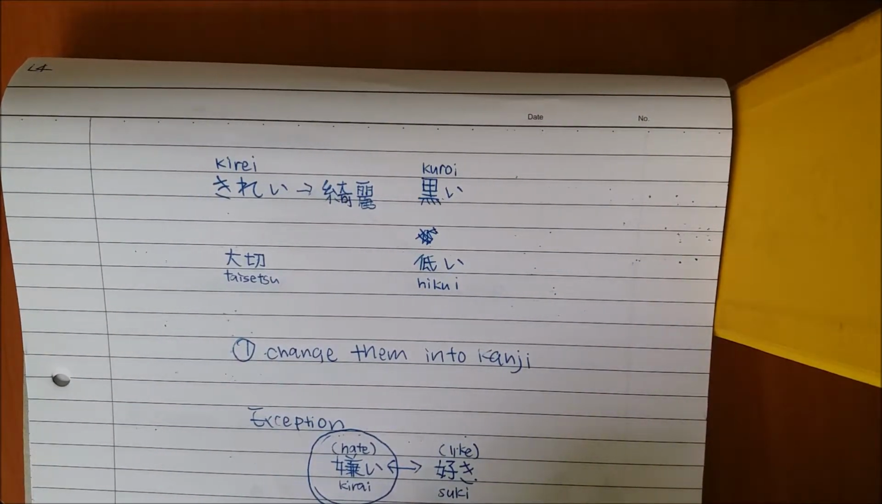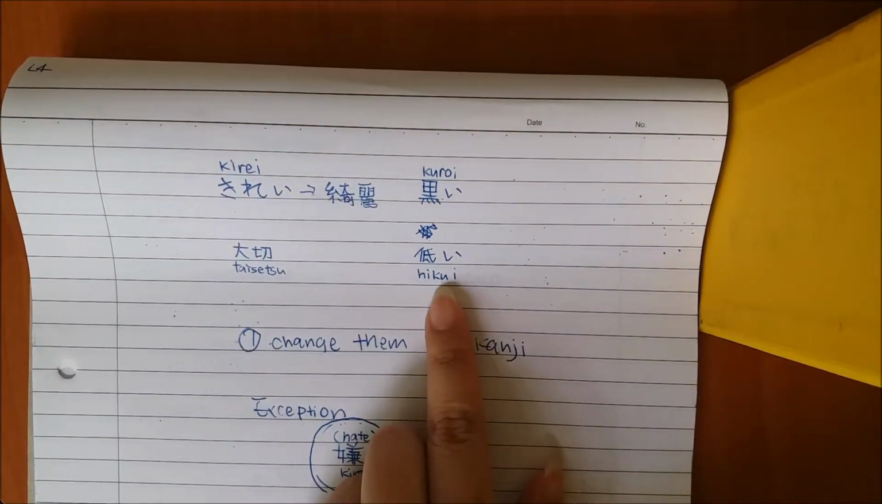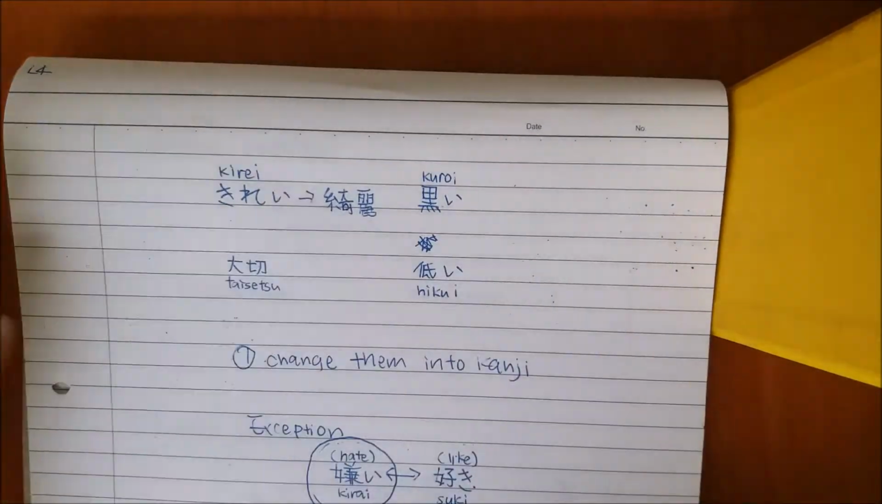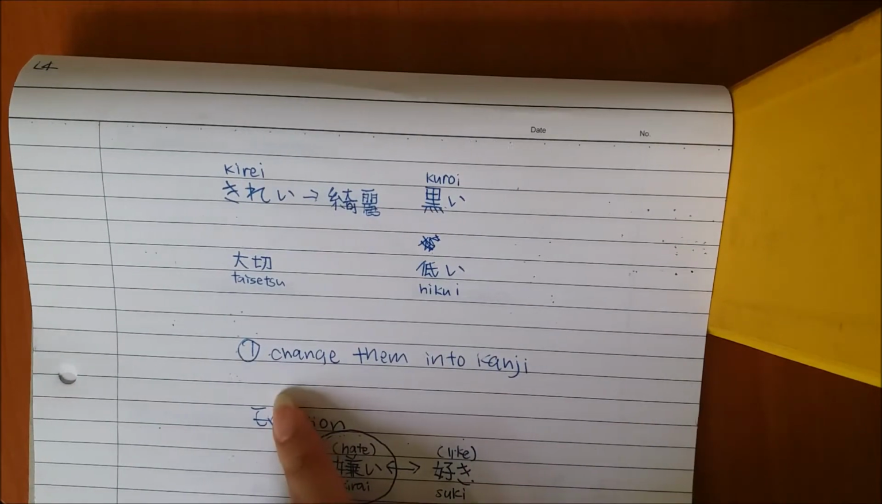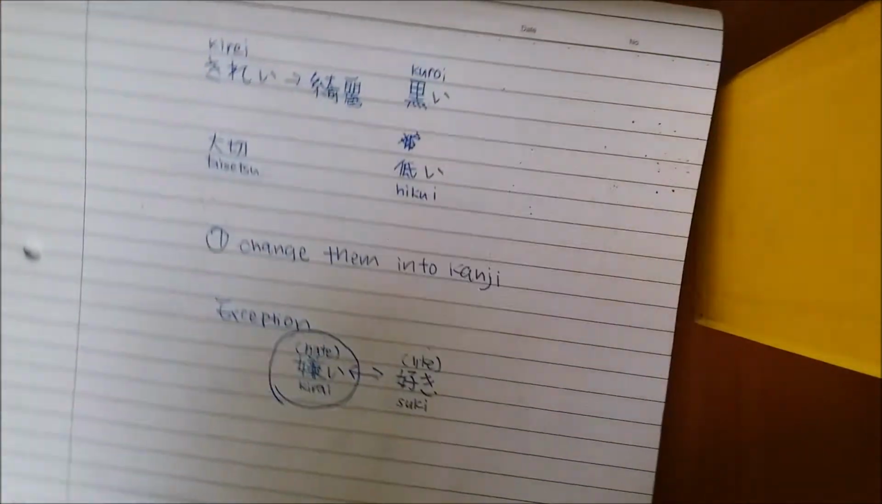Only when it's fully in kanji form can you see whether there's an I. For example, hikui. For example, kuroi. These two are I-adjectives, whereas these two are Na-adjectives. However, you can see that there's an exception here. Just take a look.